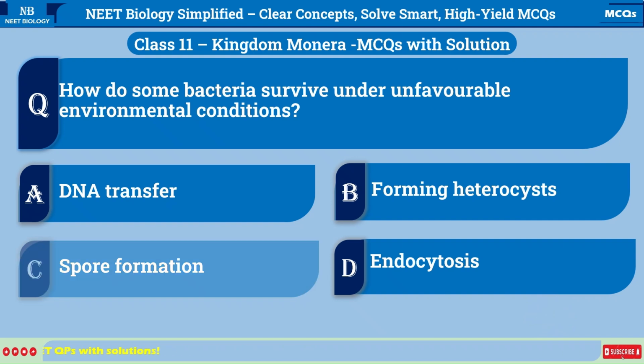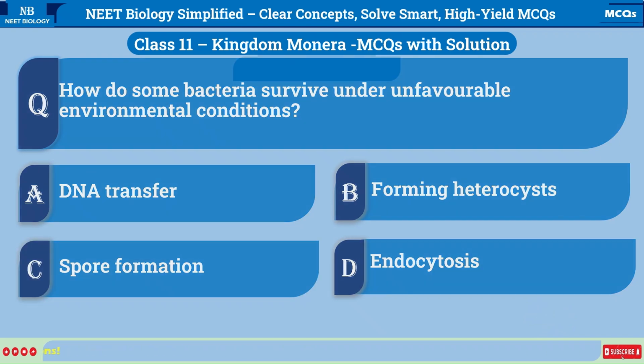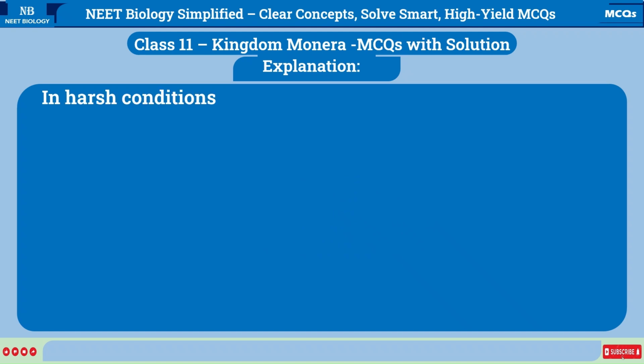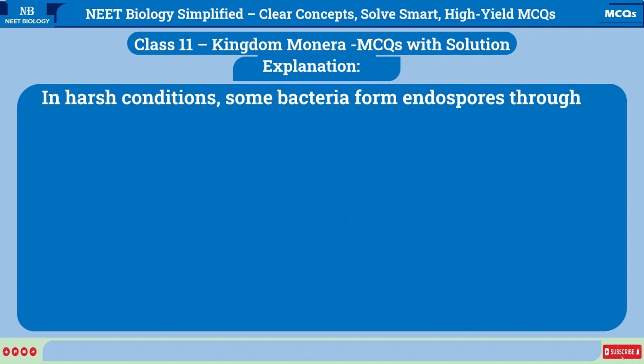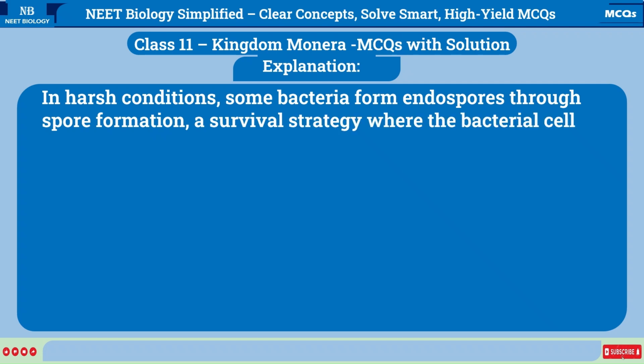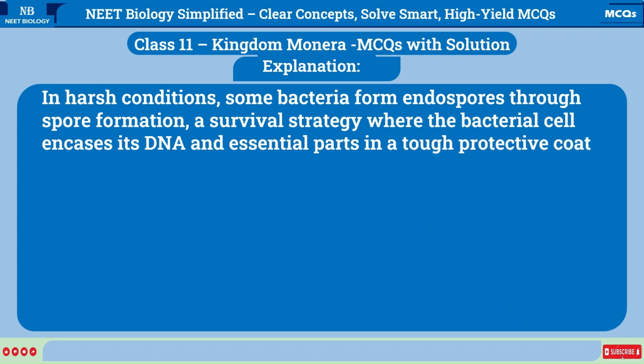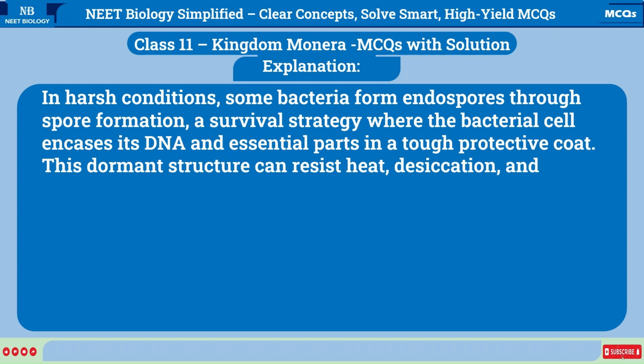Correct answer is C. Spore formation. Explanation: In harsh conditions, some bacteria form endospores through spore formation, a survival strategy where the bacterial cell encases its DNA and essential parts in a tough protective coat. This dormant structure can resist heat, desiccation, and chemicals.